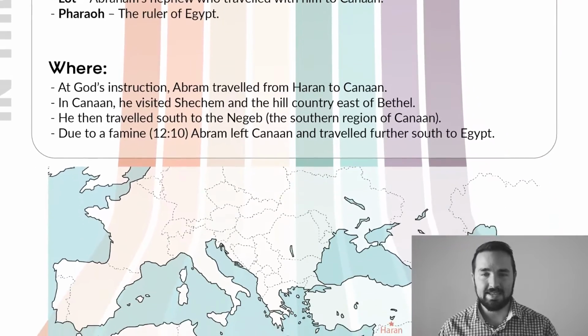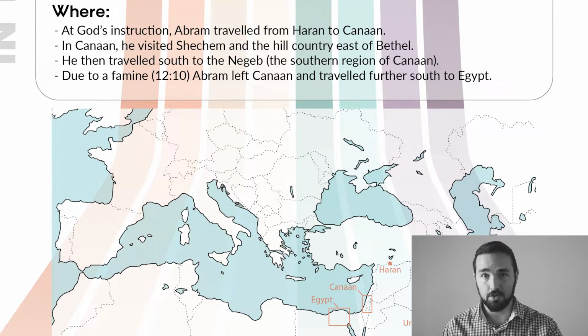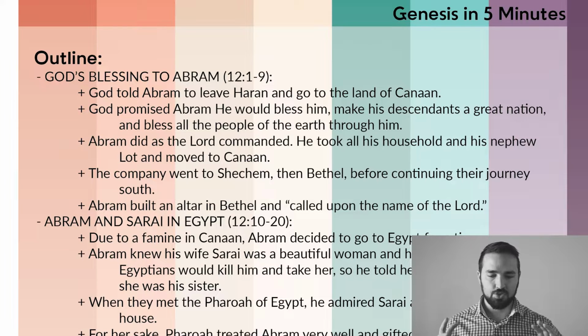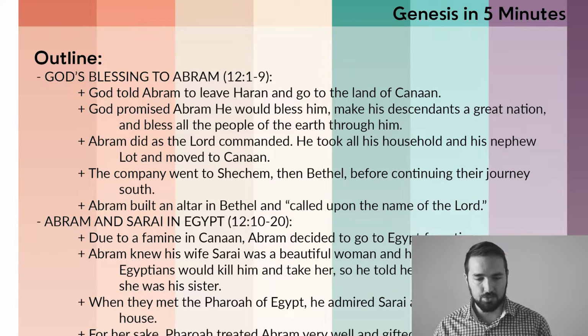Geographically speaking, where did these events happen? Well, we've got a nice handy-dandy map to show you all the locations that I'm about to mention, so reference that on the PDF. At God's instruction, Abram traveled from Haran to Canaan. In Canaan, he visited a place called Shechem and the hill country east of Bethel. He then traveled south to the Negev, the southern region of Canaan. And due to a famine mentioned in verse 10, Abram left Canaan and he traveled further to the southwest, and he went to Egypt. And so now that you have all those details, let's try to fit them into the story of this chapter as we go through our outline.